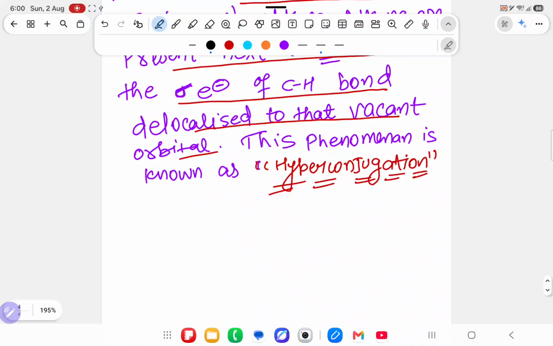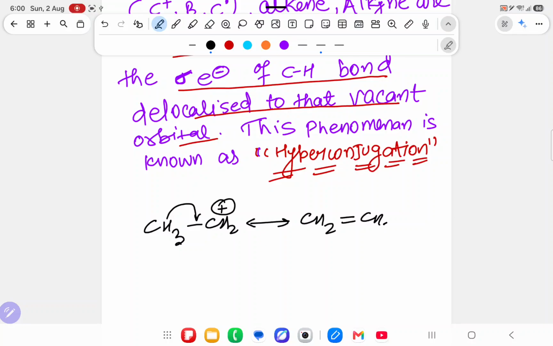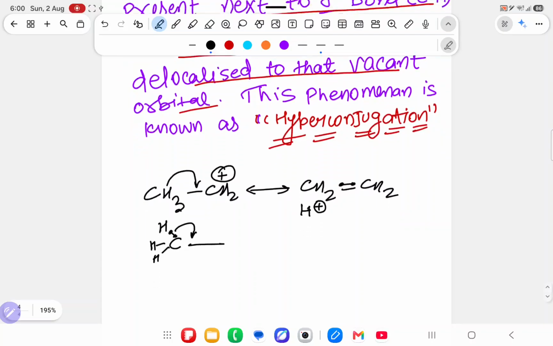I have written this definition so that after some time, when you study, you will not find any difficulty. I have written CH3, CH2 plus. One hydrogen will go from here to here, and I write CH2 double bond CH2, with one hydrogen as H plus coming outside. It means the electron first present in the carbon hydrogen bond will now go into the carbon carbon bond.